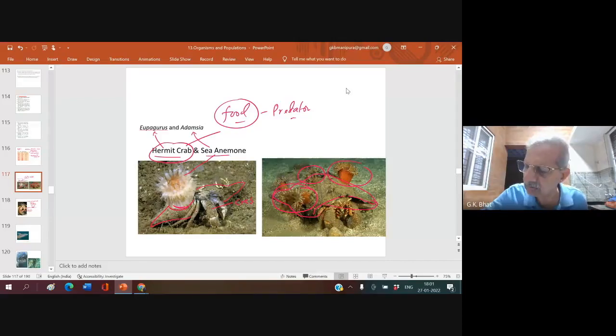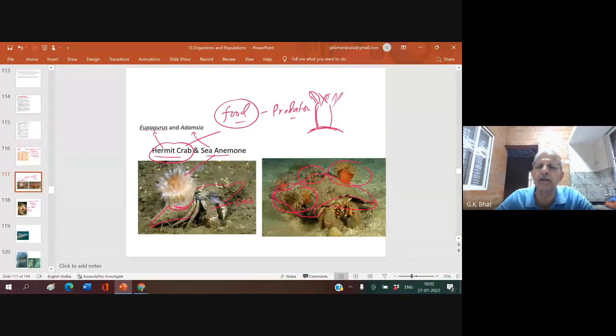Now, who said both are benefited? Jayashree. Jayashree, how do you say both are benefited? It is true, but how did you say that? Now, this sea anemone, being sessile or sedentary, is otherwise always bound to remain in one particular place, attached to the rock, at the mercy of the waves.